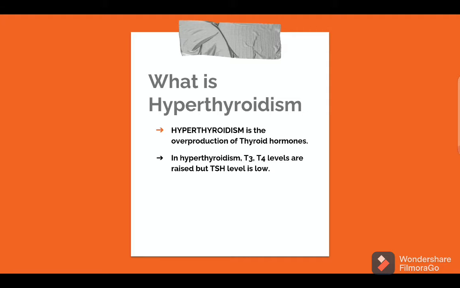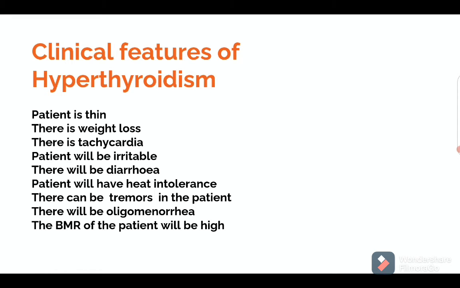Hyperthyroidism is the overproduction of thyroid hormones. In hyperthyroidism, we will see the T3 level, that is the triiodothyronine, and T4 levels are raised, but the TSH level is low. So let me tell about some clinical features of hyperthyroidism.